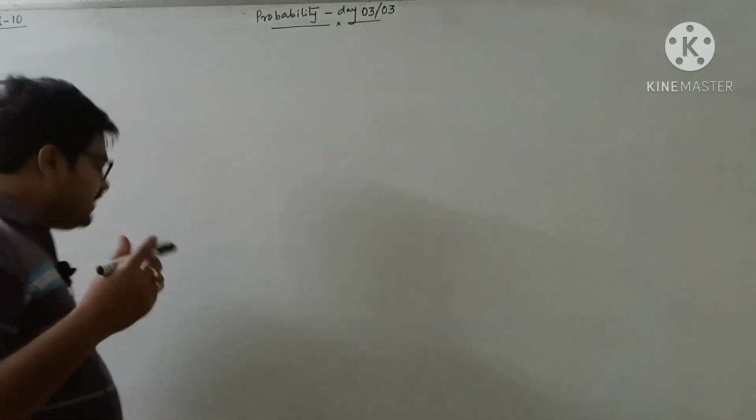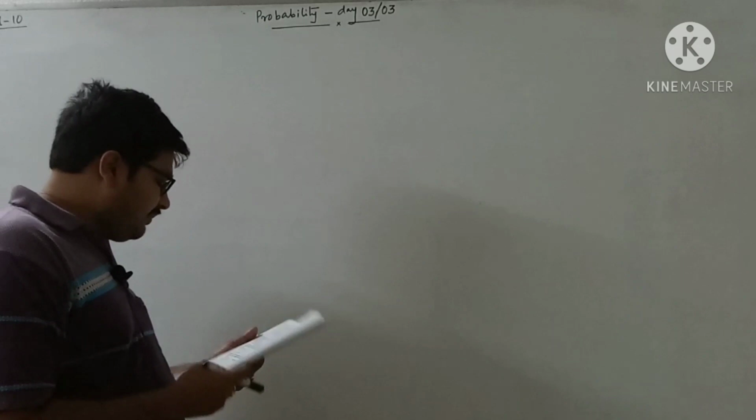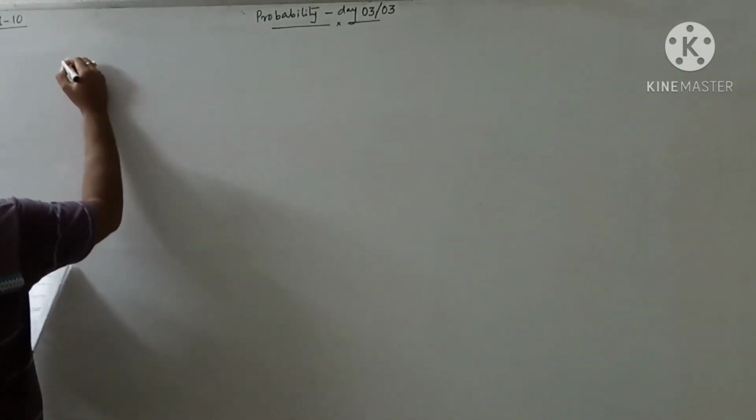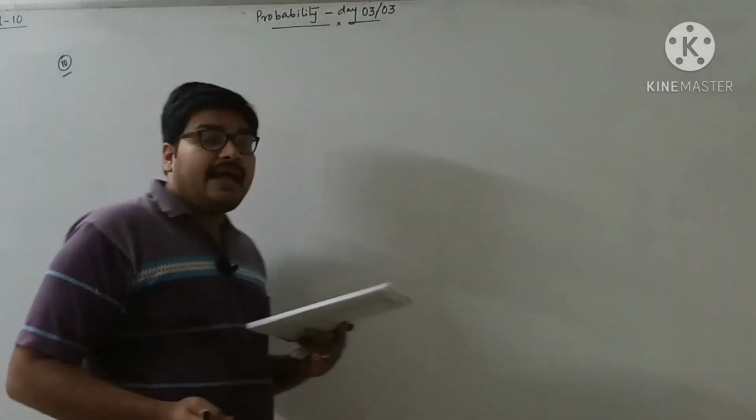We have done up to question number 8 and 9, 11 and 12. I have given those as homework for you all. Let's start from question number 10 today. What is given in the question? Once you see a piggy bank.